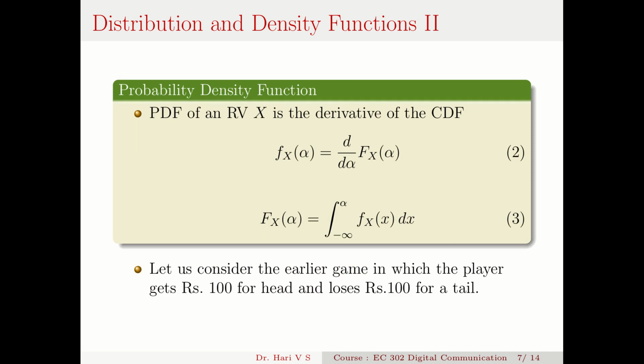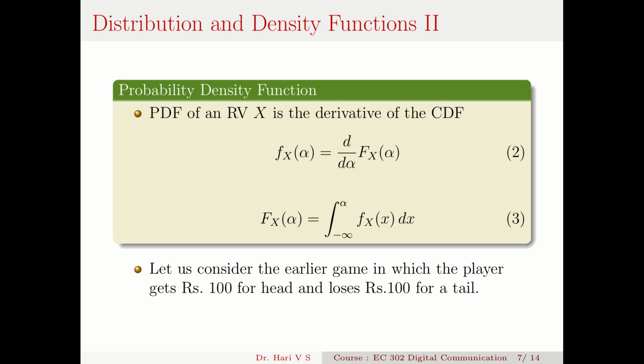I have another function, the derivative of the CDF, that is called the probability density function, which shows the density of the probability. So the PDF, or probability density function of a random variable X, is the derivative of the CDF. Usually I denote it with a small f. Here also I follow the same convention. Small f meaning that it's a PDF and not a CDF. X means it is linked with the random variable X, and alpha is the parameter inside that. So f_X(alpha) is equal to d by d alpha of capital F_X(alpha). So the PDF is the derivative of the CDF.